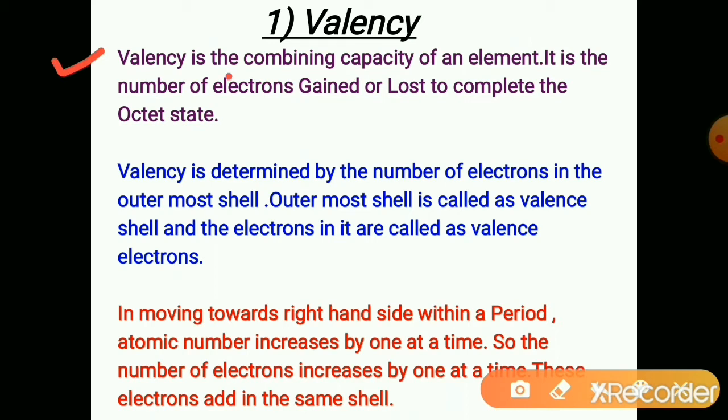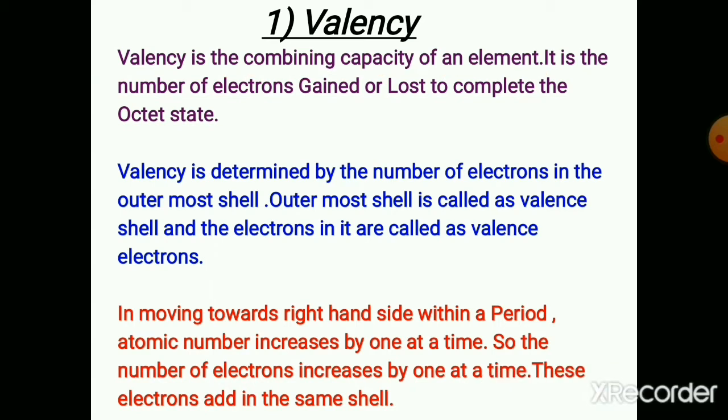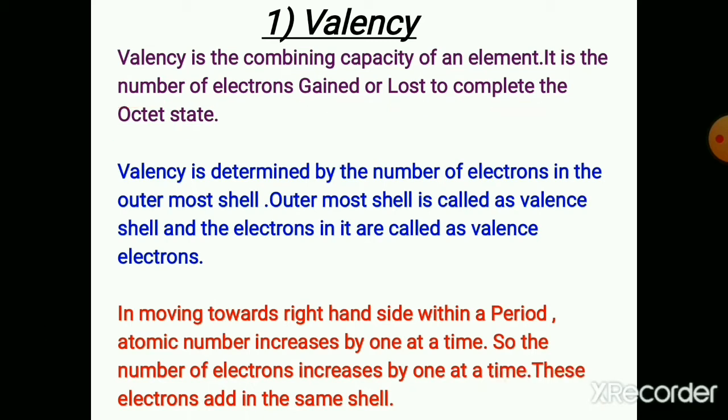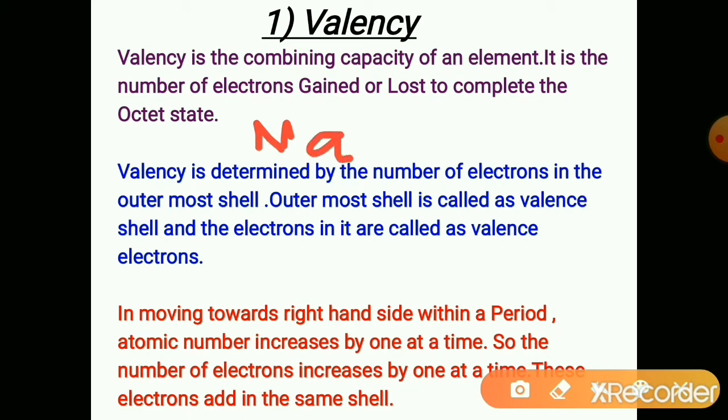Valency is the combining capacity of an element, the number of electrons gained or lost to complete the octet state. For example, sodium has atomic number 11. Its electronic configuration can be written as 2, 8, 1. To complete the octet, it loses one electron.